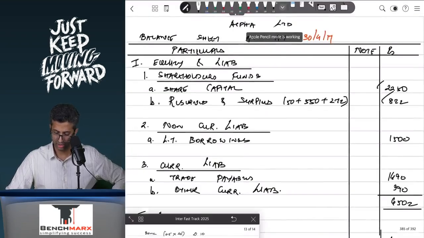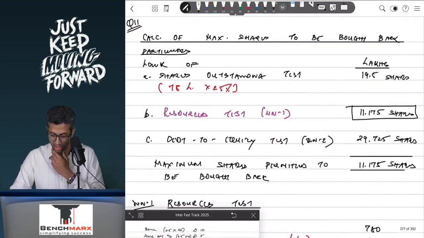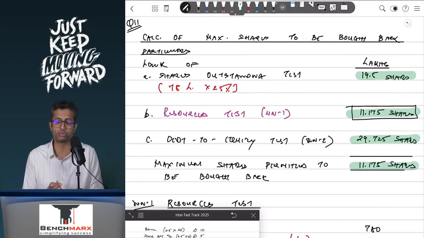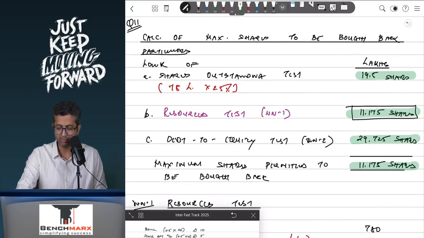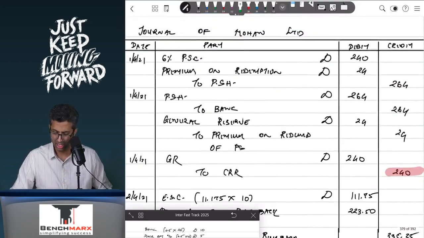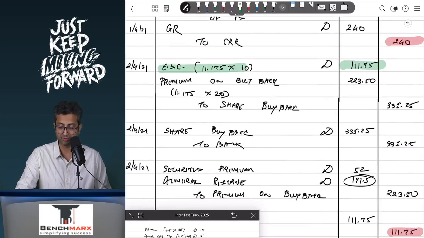So if you look at the solution for this, let us say question number 11, 19.5, 11.175 and 29.725. So this is 11.175, the maximum number of shares to be bought back. 11.175 into rupees 10, that is equal to 111.75 will be the share capital debit. So your equity share capital will be debited by 111.75 and 11.175 into 20, 223.5 will be your premium debited.